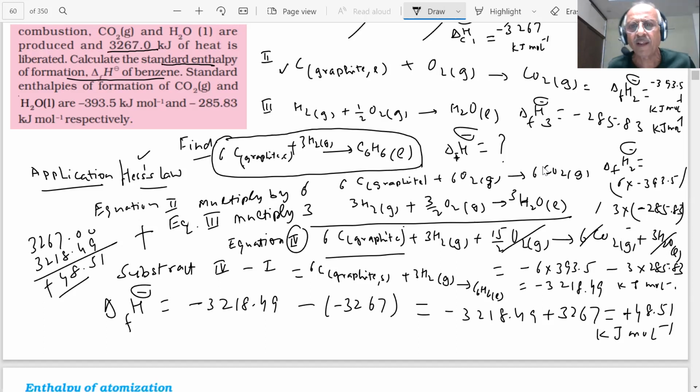There can be error. Because my board is smaller, but you have proper space, write each and every step very clearly. And see, I have not been able to do the full calculations. If you would have helped me, then we know we have to multiply, then we have to add, we have to subtract, applying the Hess law. The basic thing which I wanted to tell you is that we can use Hess law in finding the values of enthalpies which cannot be determined experimentally or by direct methods. That is the most important part of the Hess law.